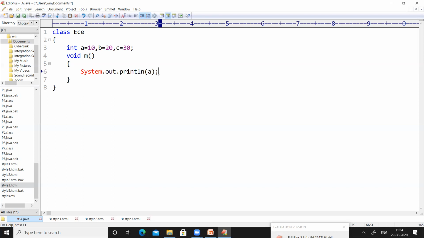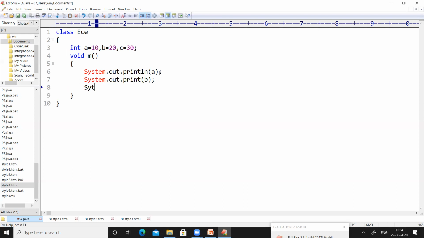At the same time, I want to print the value of b. Even I can use print instead of println. The difference between these two methods is that println will print the output in a new line, whereas the print method will print the output in the same line, right?